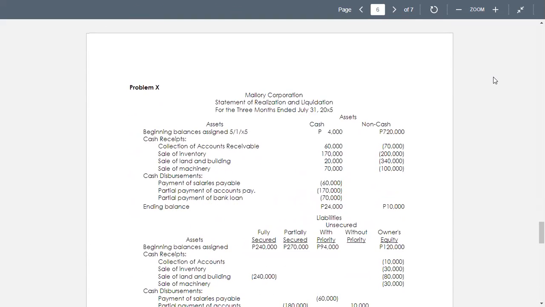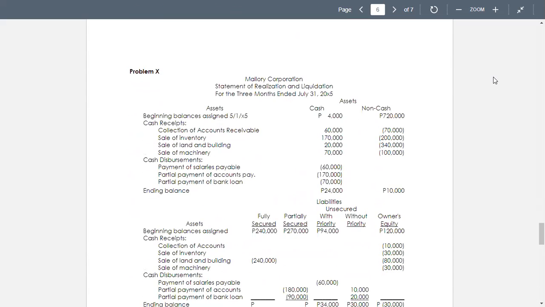And the last problem here is problem 10. We are still required to complete the statement of realization and liquidation for May, June, and July of 20X5. So we now have the assets and the liabilities. Anyway, in problem 10, we are given the format, so we have to follow.